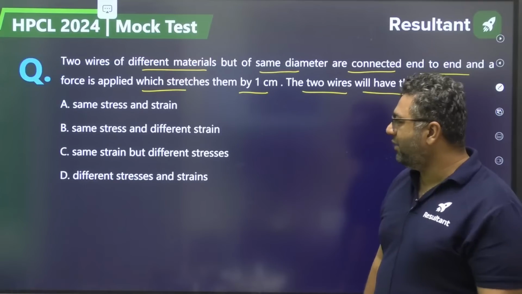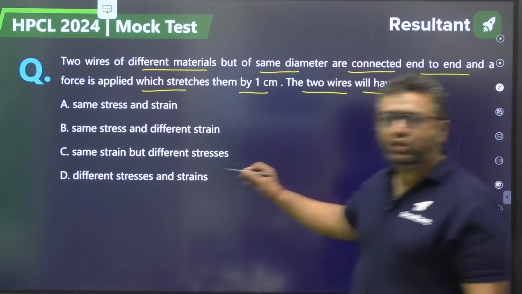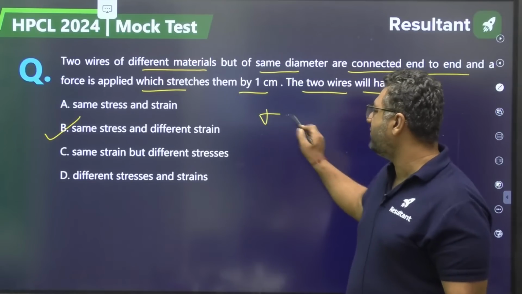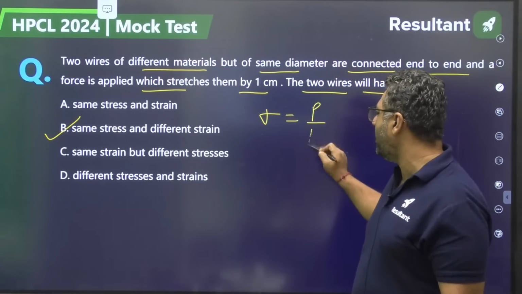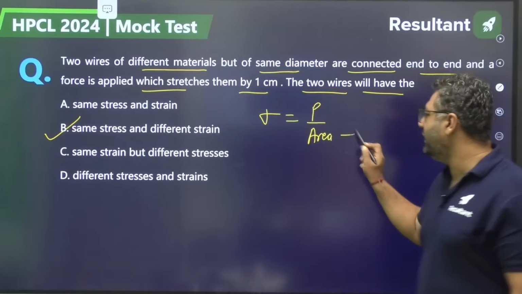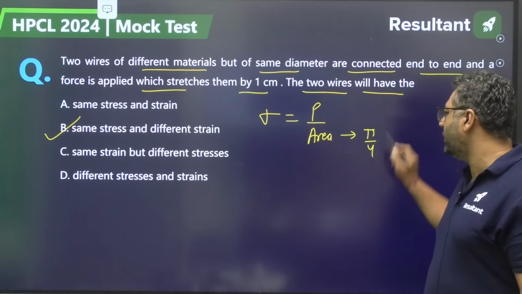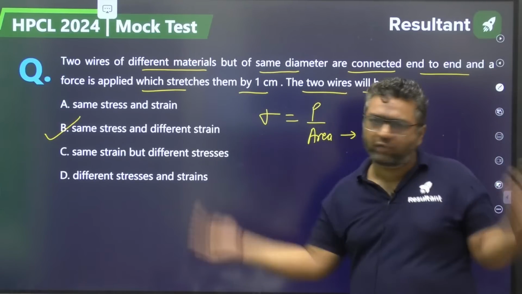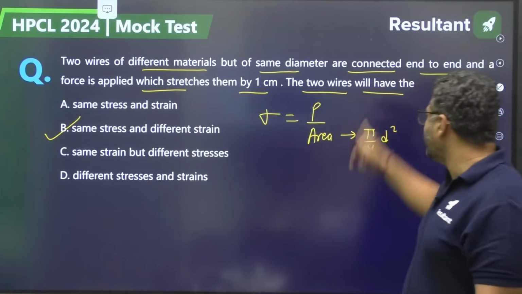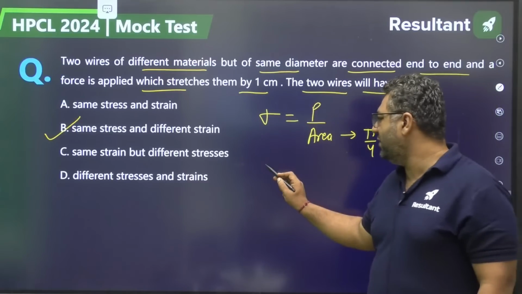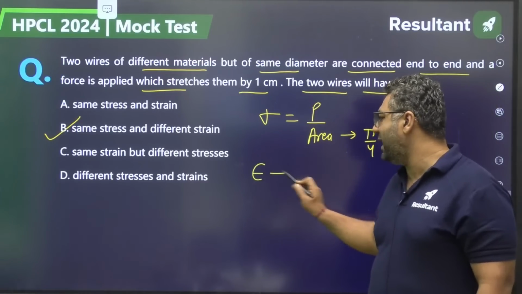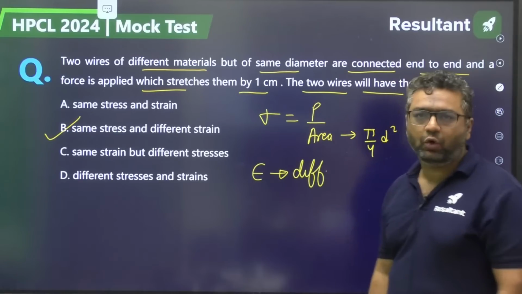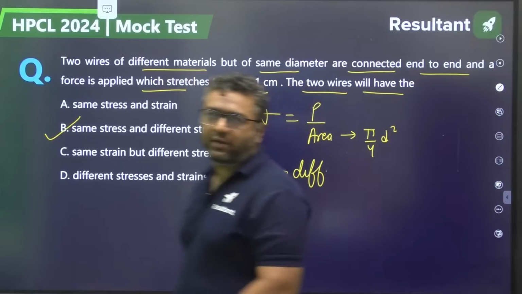So my dear, for this question, the answer will be B. Stress is defined as force by area, and they are saying the area is the same, pi by 4 d square. If the area is the same, the load will be the same, so stress is going to be the same for sure. But whenever we talk about the strain, that will be different because the materials are different.